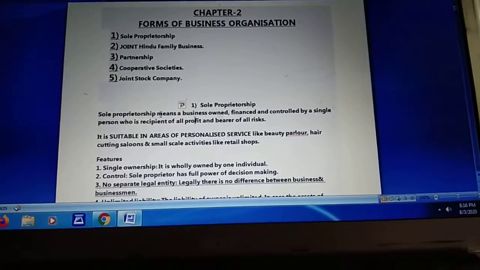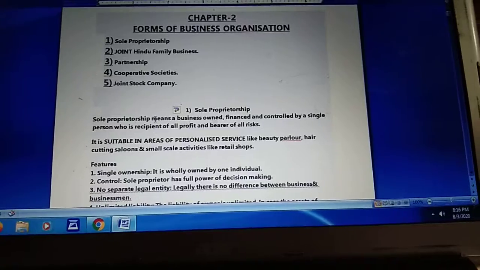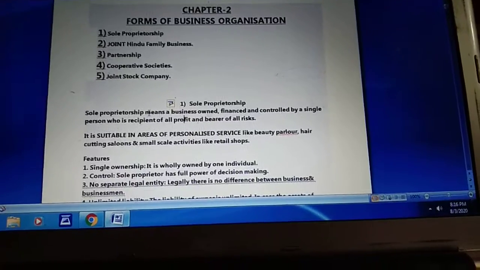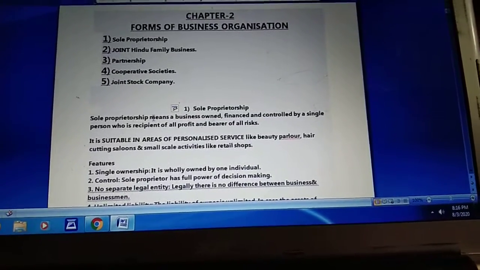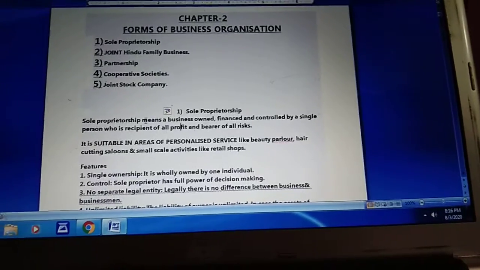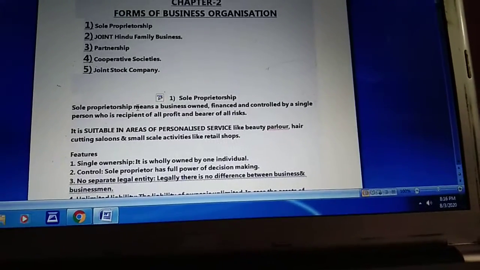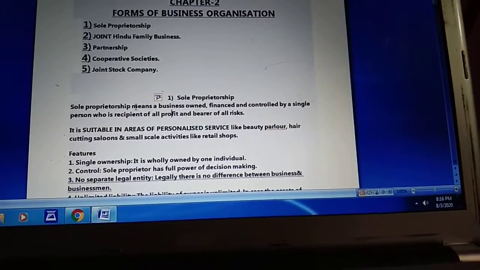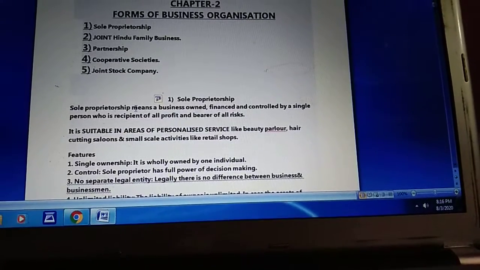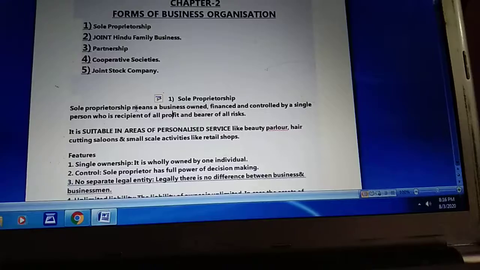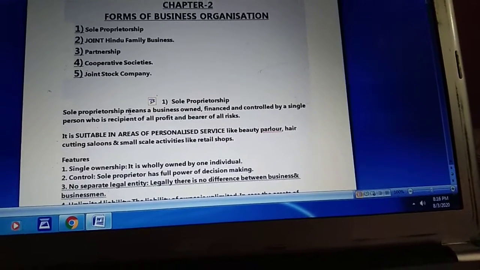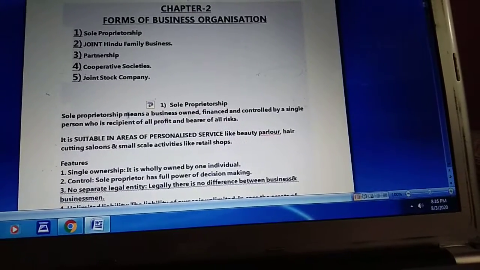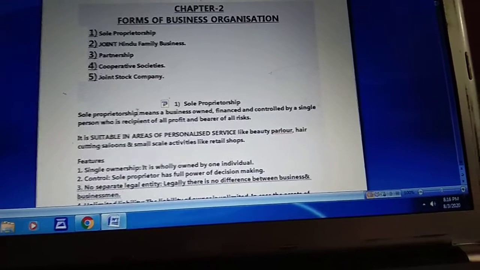Sole proprietorship refers to a form of business organization which is owned, controlled and managed by one individual, who is the recipient of the profit and the bearer of all the risk. It means a sole proprietor is a business owned, financed and controlled by a single person who is the recipient of all profit and bearer of all risk. Financing the business means arranging finance for starting or continuing the business.